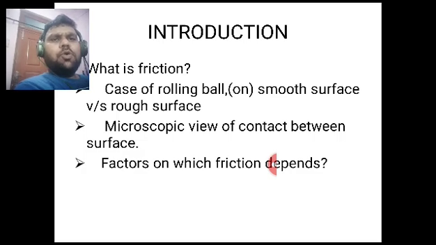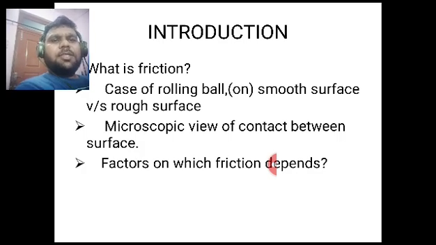Now, factors on which friction depends. Friction depends on the nature of the surface under contact. When we see a rubber tire over concrete and a steel tire over concrete, there will be varying degrees of friction. Depending upon our suitability, we choose the material. If we want more friction, we will use one set of material, and when we want less friction, we will use a different set of material. So it depends on the nature of the surface in contact.